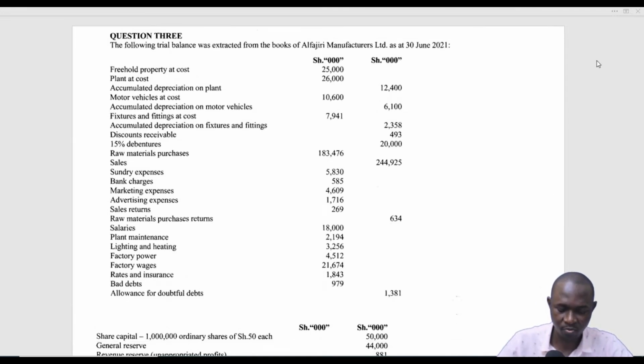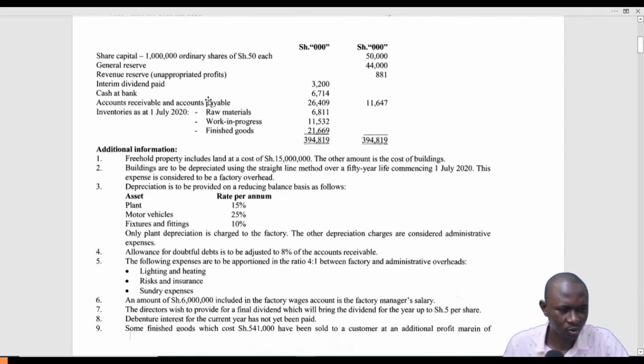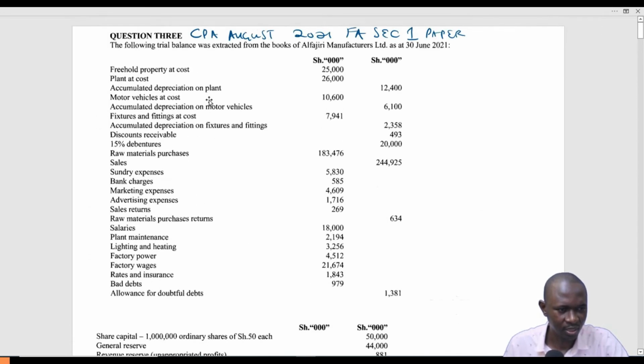This is the May CPA, August 2021 FA Section 1 paper. So, Financial Accounting Section 1 paper, August 2021, question 3. It's a question on manufacturing profit and loss and appropriation account. This is the question as it is gotten from the KASNEB past paper.